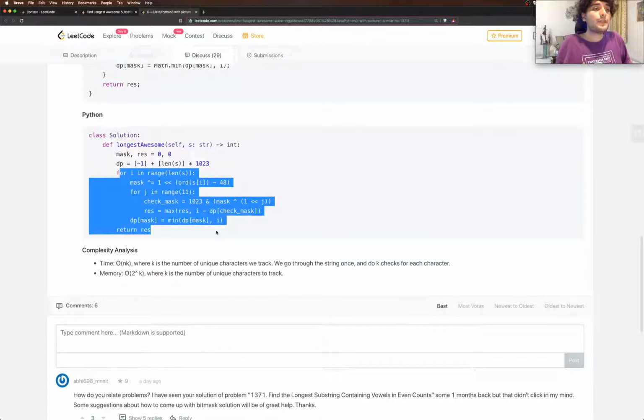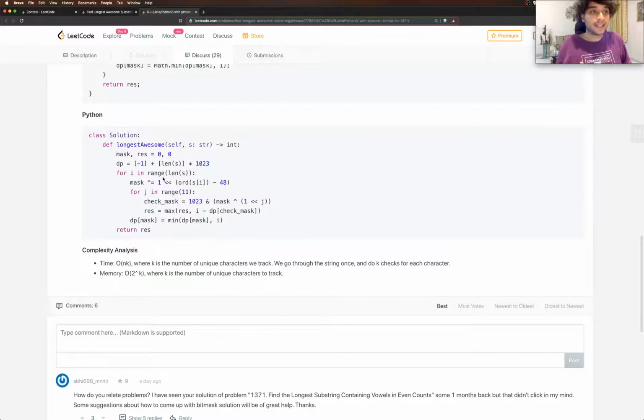Now what we do is we loop over all the characters in S. For each character we do this, we update the mask. Now we talked about it, it's just like updating whether or not each digit, whether or not each character, has an odd number of occurrences or even. That's exactly what we're doing.